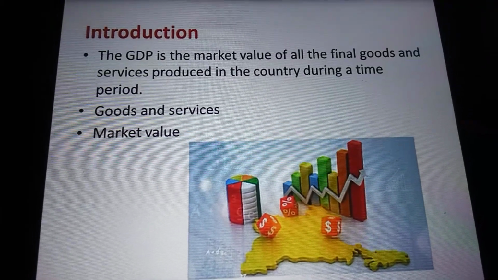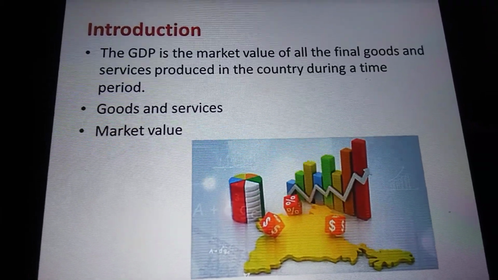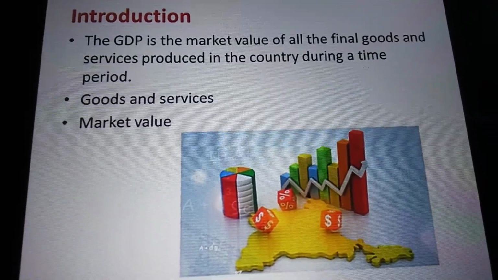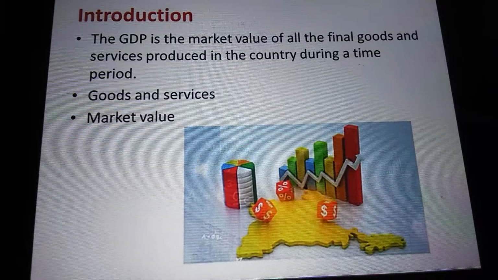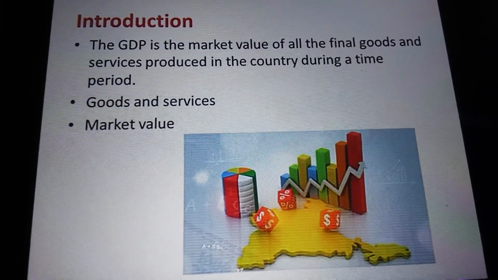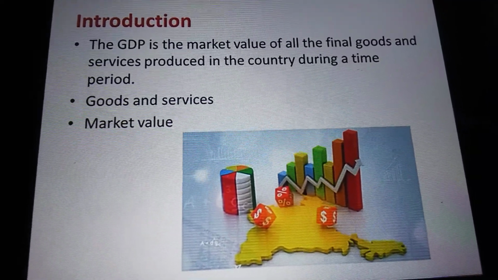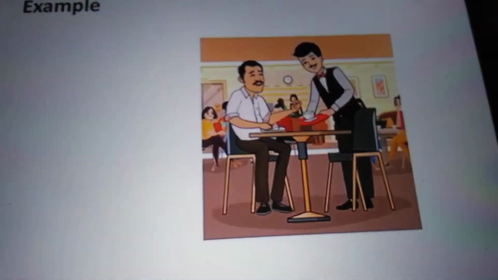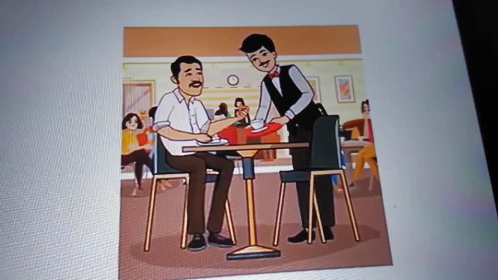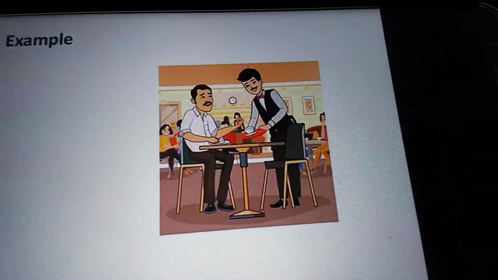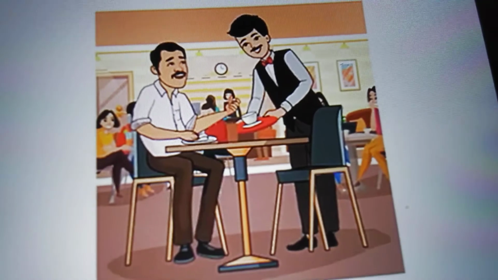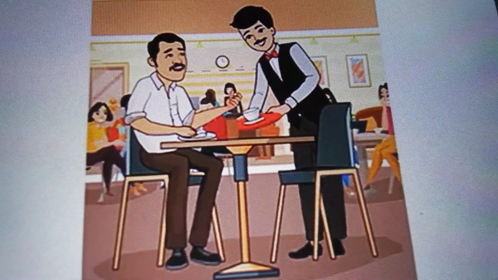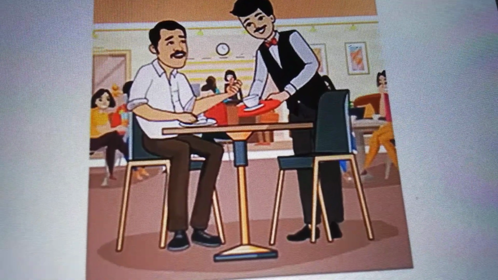Goods are tangible items while services are activities which are intangible. Tangible means you can feel and touch, whereas intangible you cannot. Market value is the price at which goods and services are sold in the market. We'll see an example. You go to your hotel and order 2 idlis and a cup of tea. Someone makes the idlis and tea and someone else serves you. So, the goods and services are also paid for. This is what the GDP measures.